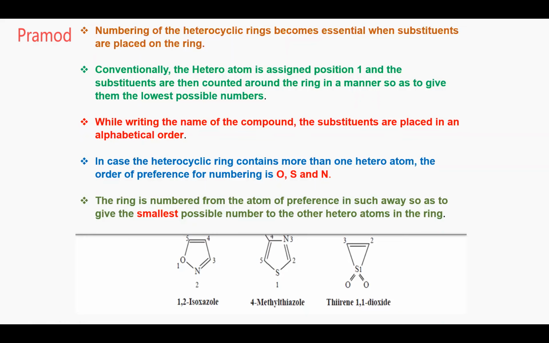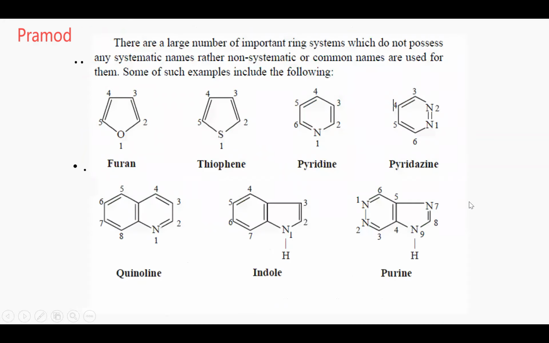Did everybody get these points? This slide, did everybody understand? This is the most important slide: how you number the heterocycle. What is the priority given? Oxygen, sulfur, and nitrogen. If the ring contains oxygen and sulfur, oxygen will be given the first priority. If the ring contains sulfur and nitrogen, sulfur will be given the first priority. Got it? Yes, sir. Okay, we'll go to the next slide. If possible, you can make a note of this.